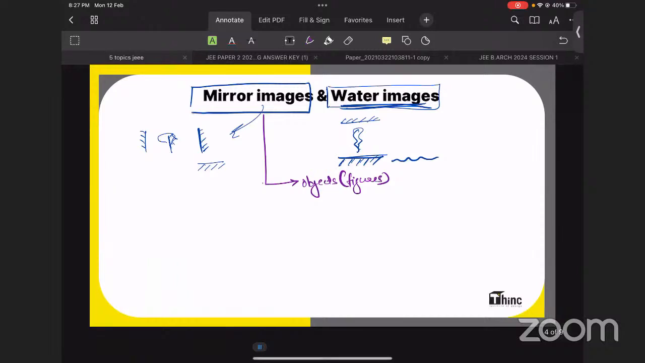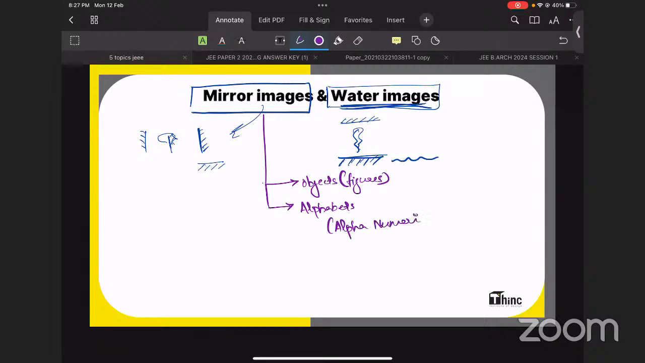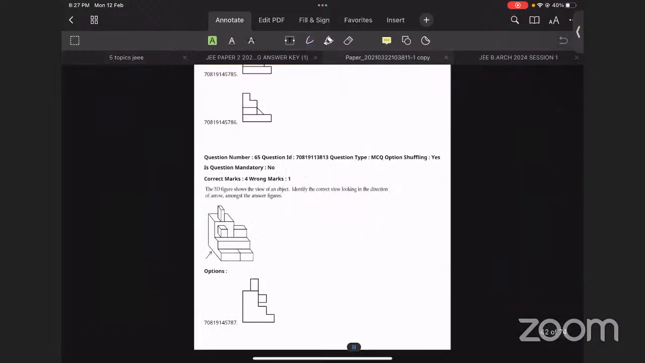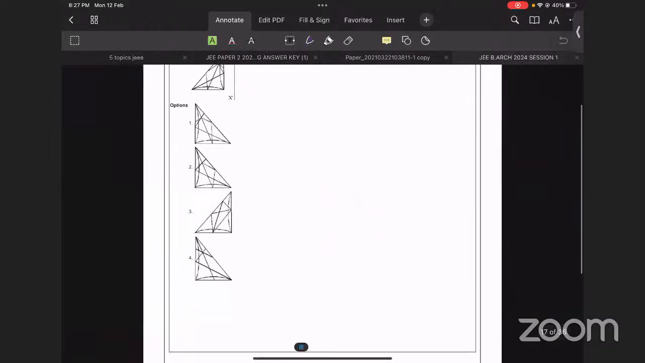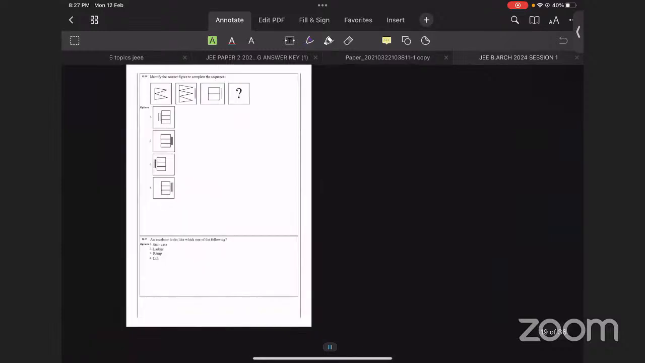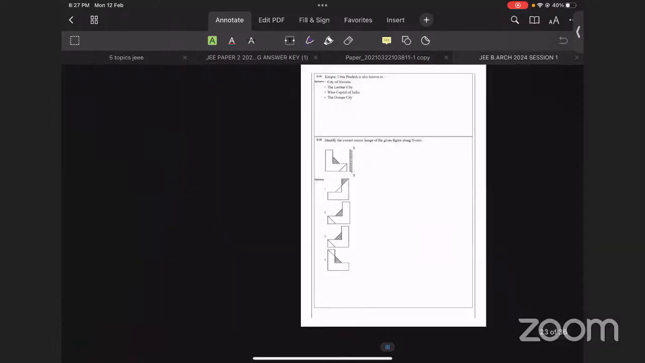And some questions may have letters or alphabets, or the questions may be alphanumeric too. Alphanumeric questions also you can expect. Let me show you one alphanumeric question. I think in 2024 it happened. I think there were plenty of alphanumeric questions.